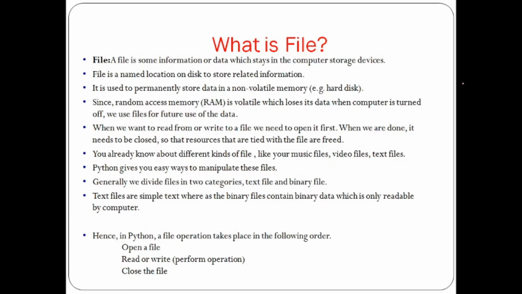Generally, we divide files into categories like text files and binary files. Text files are simple text, whereas a binary file contains binary data which is only readable by the computer. In Python, a file operation takes place in the following order. First you have to open a file. Then you read or write, that means perform some operation on that file. Then you close that file.